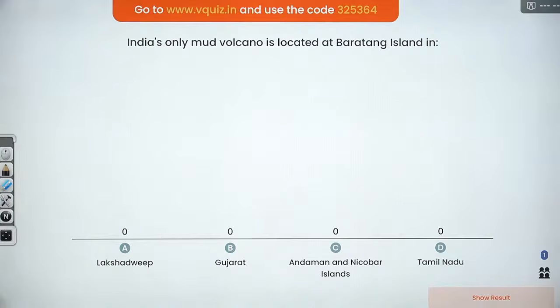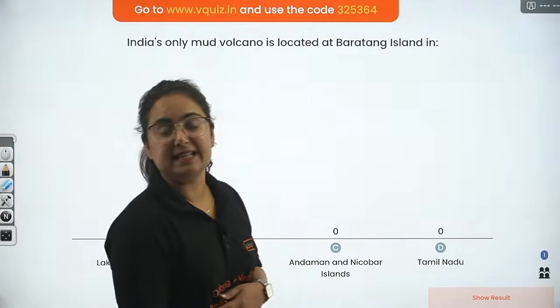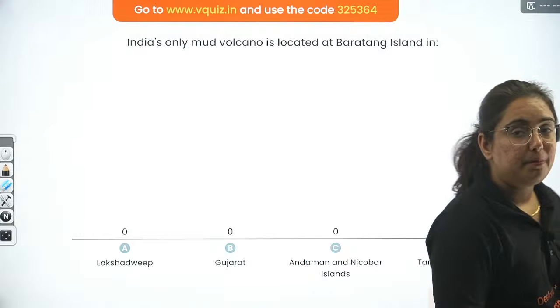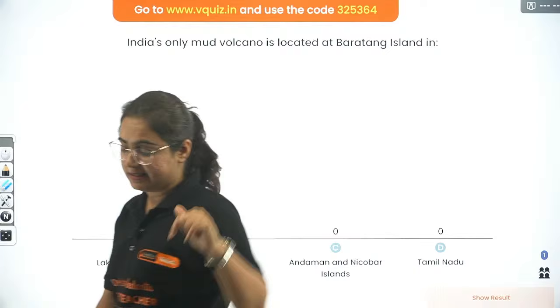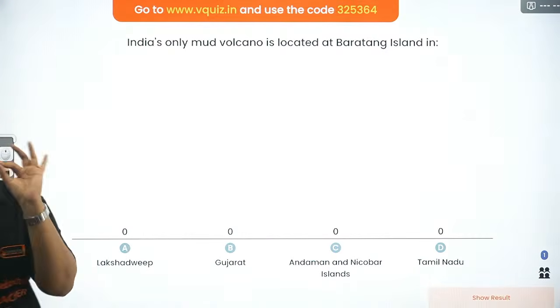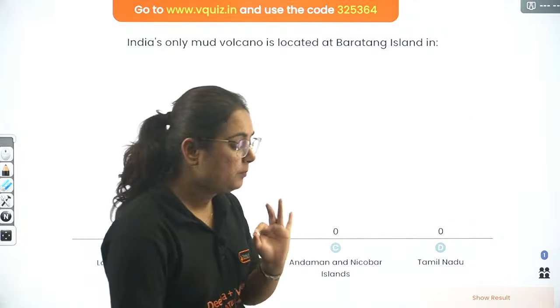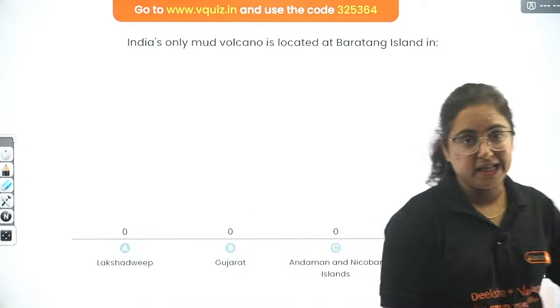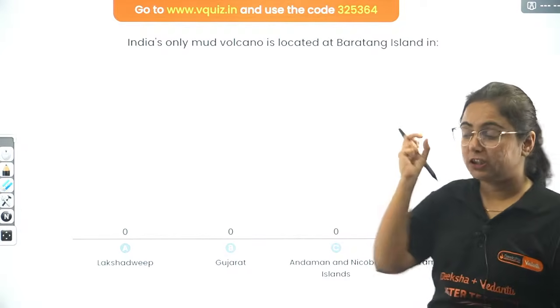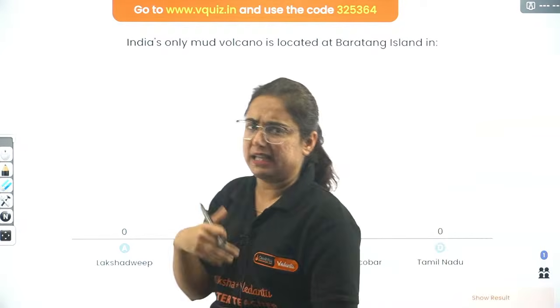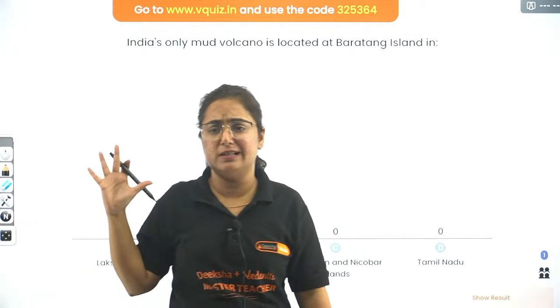Andaman Nicobar maybe. Actually, in Andaman Nicobar it is a different thing. Let me tell you. You guys are guessing Andaman and Nicobar, right? In Andaman and Nicobar there is one active volcano that is known as Barren Island. But here the question is not about an active volcano. The question is about a mud volcano. It can also be in Andaman Nicobar or anywhere else too.